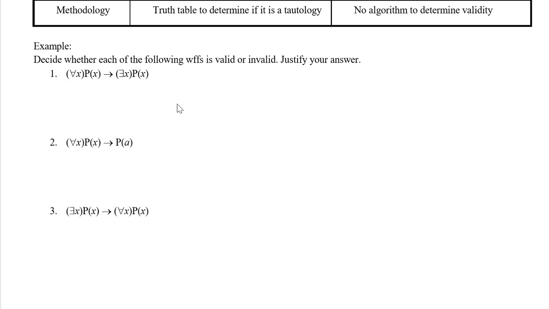And I would say this is valid because if every object in the domain has a certain property, then there exists an object of the domain that has the same property. All we need is one example. Because we know it's true for all x's, so it must be true for one x.